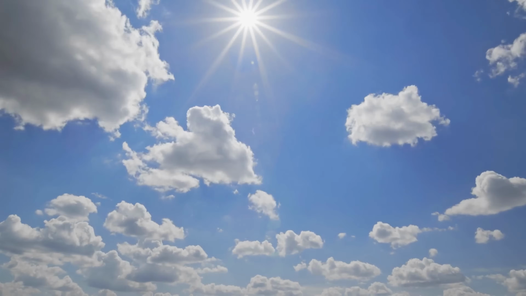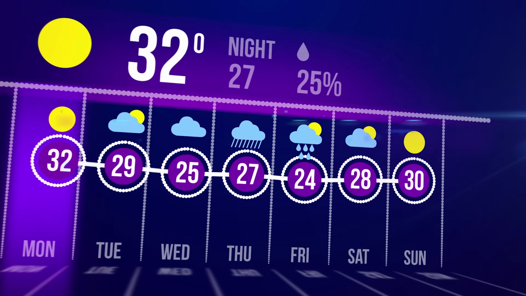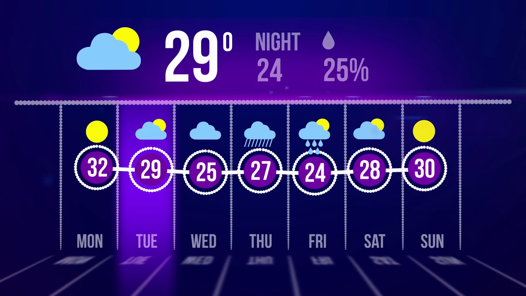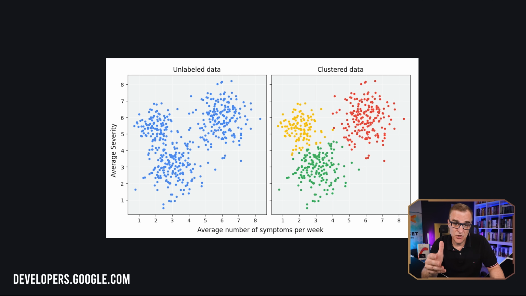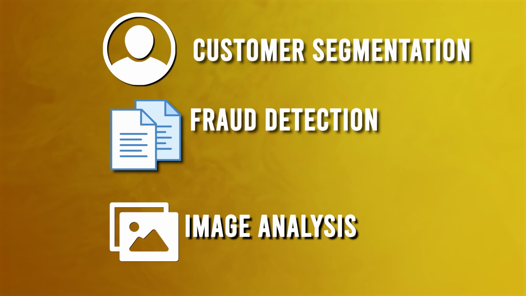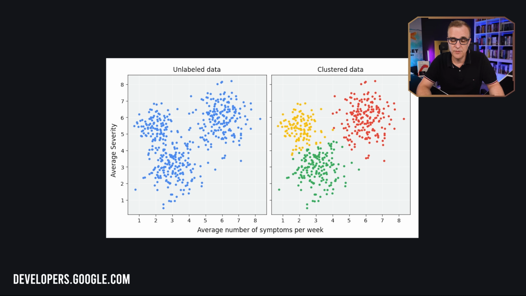As an example, think about the weather. Huge amount of data. Allow the machine to look for the patterns rather than us as humans trying to label the data for the machine. So in this example here, a machine learning model is clustering similar data points and then can create groups of clusters with natural demarcations. So with clustering, we are exploring raw, unlabeled data and breaking it down into groups or clusters based on what is similar or what is different in the data. Examples here would include customer segmentation, fraud detection, image analysis. The machine is basically splitting the data into natural groups by finding similar structures or patterns in the data.